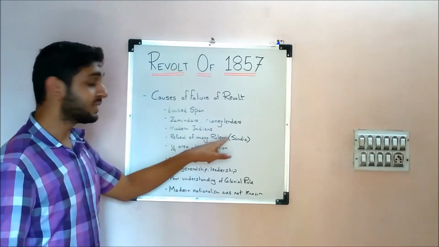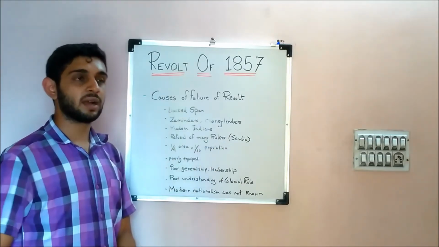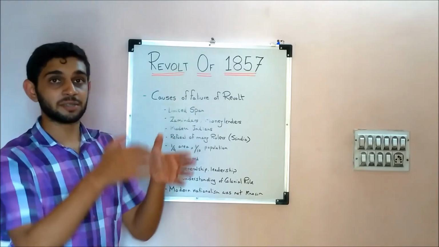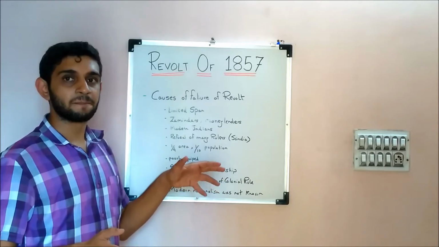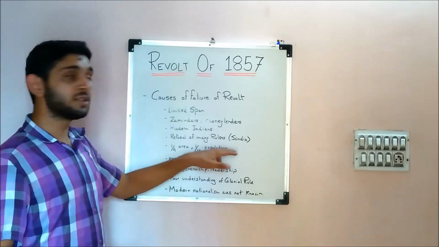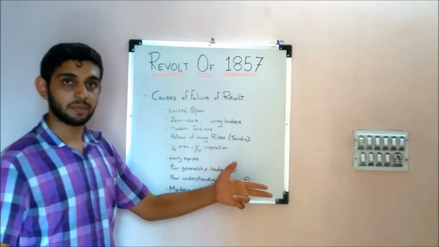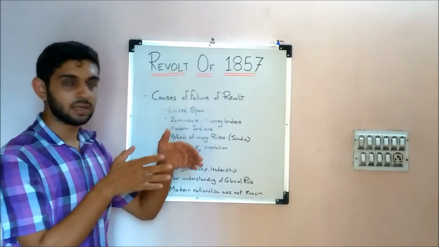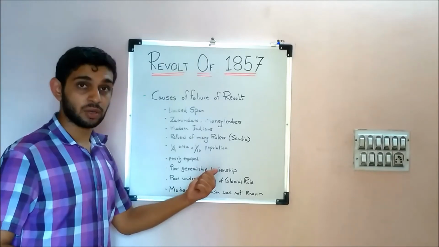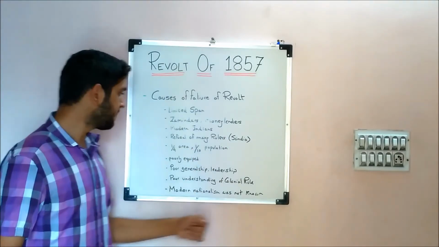Second is Scindia, which I forgot to tell you guys. When Rani Lakshmibai was going towards Gwalior, Scindia was a local ruler there. He preferred joining the Britishers over Rani Lakshmibai. He was a local ruler from Jhansi to Gwalior, but still he preferred joining the Britishers. So this is one of them.